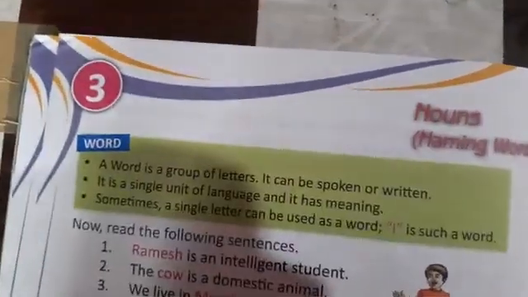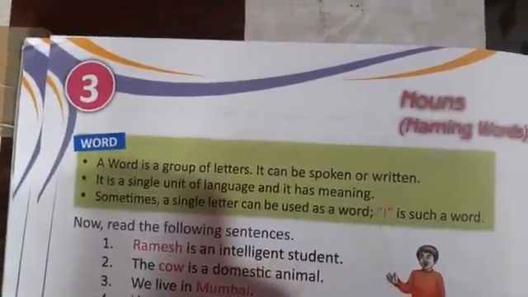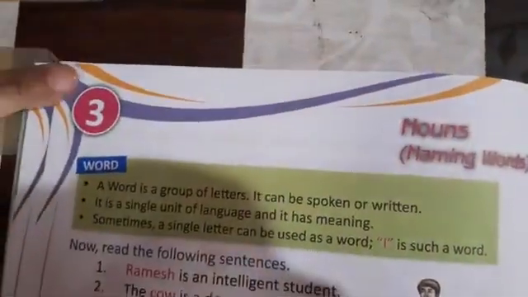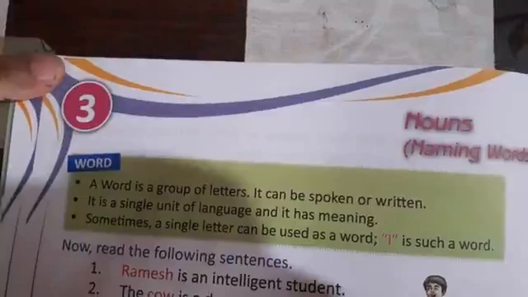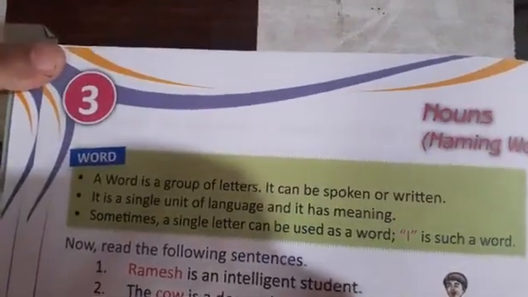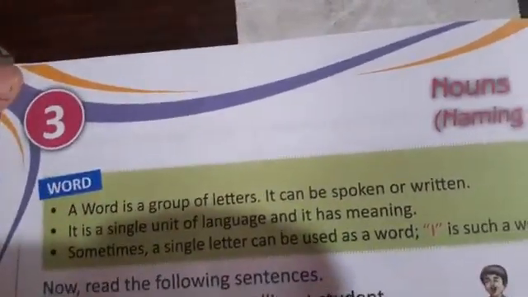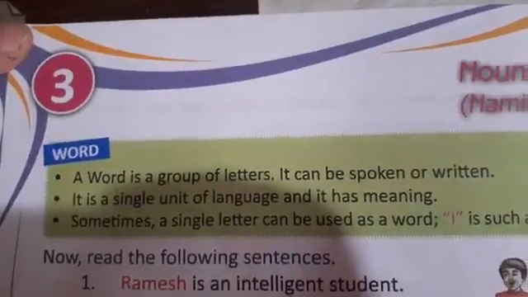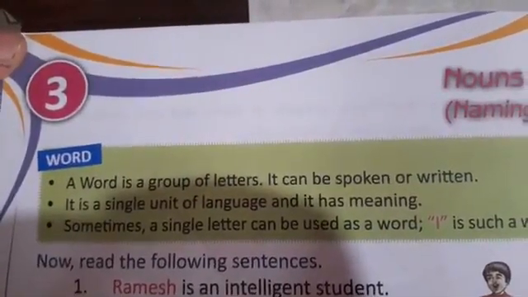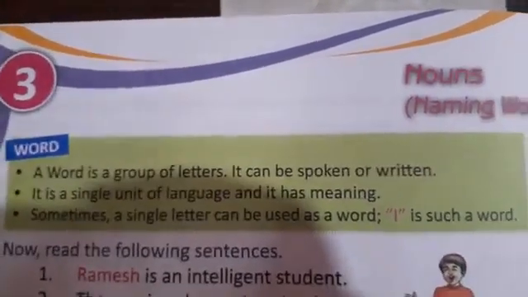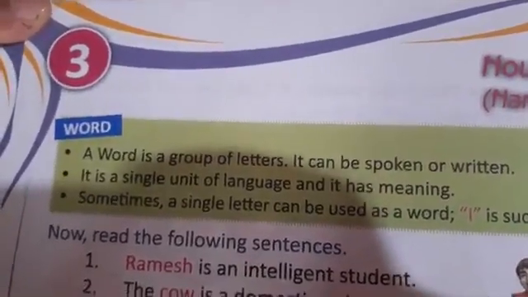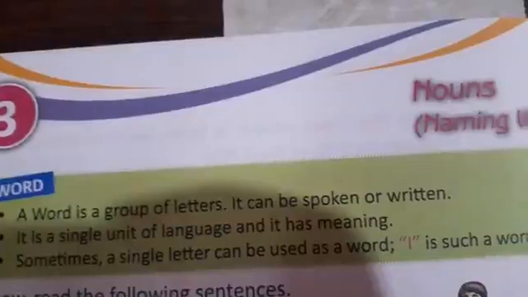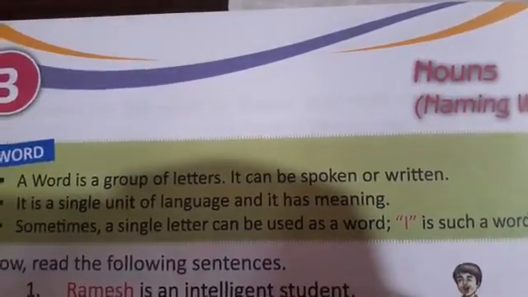So children, in your previous chapter you have read something about a word. A word is a group of letters. It can be spoken or written. It is a single unit and it has meaning. Sometimes a single letter can be used as a word. I is such a word. So children, what is a word? A word is a group of letters. Suppose we take an example, cow.